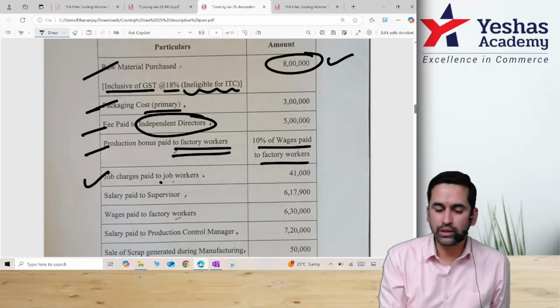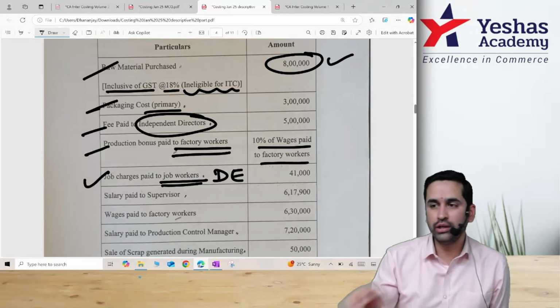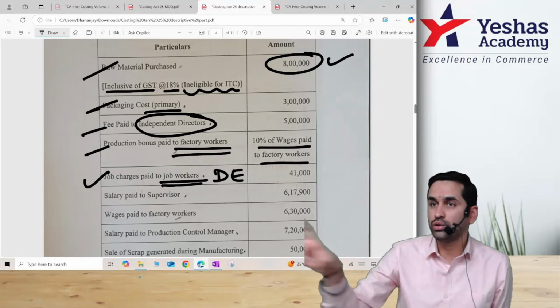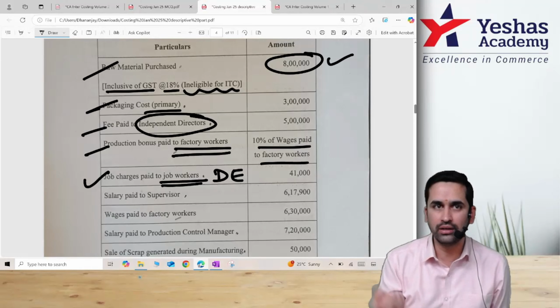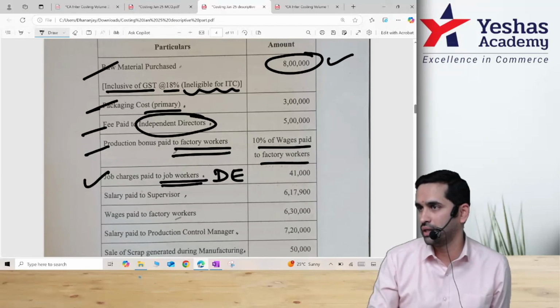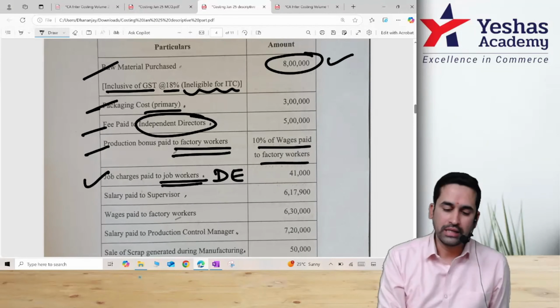There was a small list. What is job work, by the way? When you don't do the work, when you outsource it to somebody, they will do it on behalf of you and you pay them. It is direct work you should have done, but you have outsourced it to others. Salary paid to, now this can be a confusion to some students. Supervisor, they said.